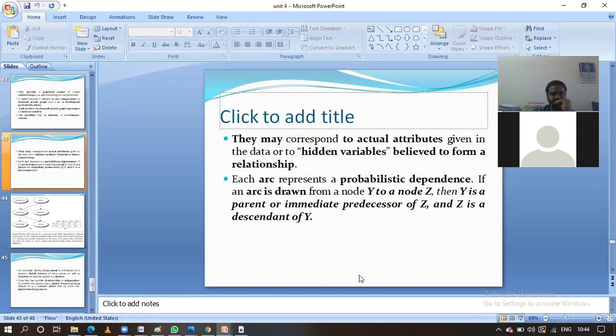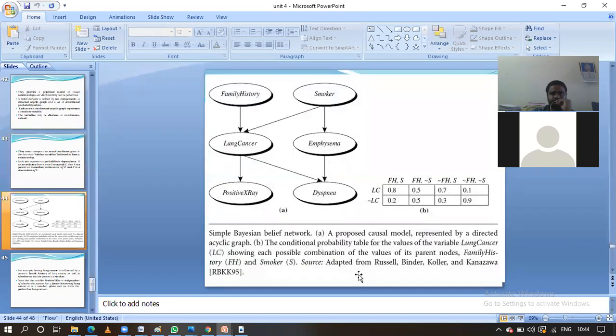Let us see this in the diagram. Here is the directed acyclic graph, guys. Here we are going to represent the relationship between the subset of attributes. The attributes are family history, smoking, lung cancer, emphysema, dyspnea, and positive X-ray. All these are different attributes. If two attributes are connected by an arc, there is a relationship between them.